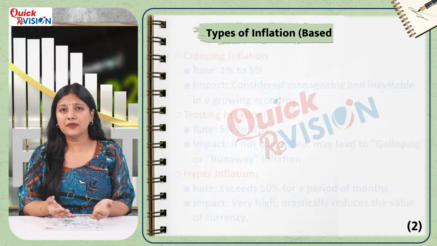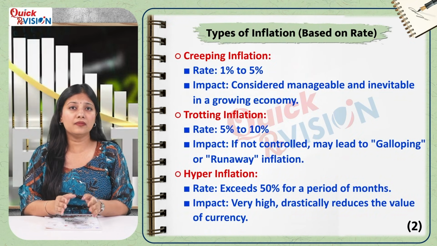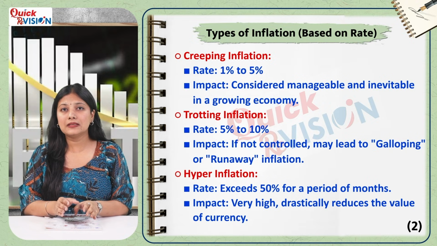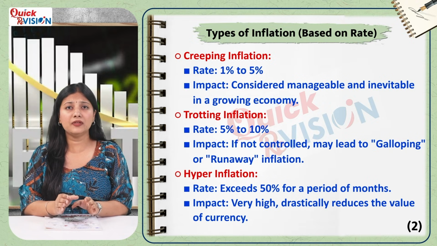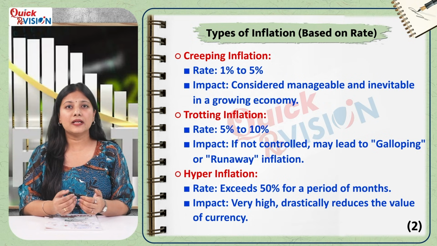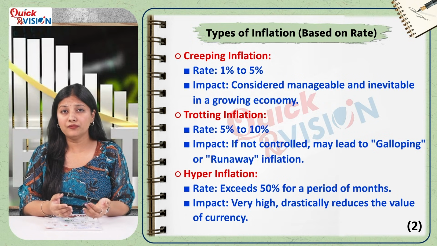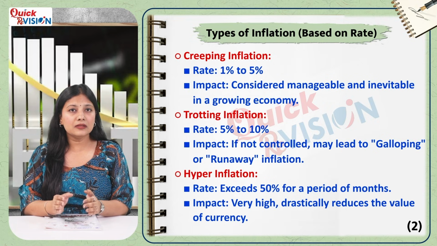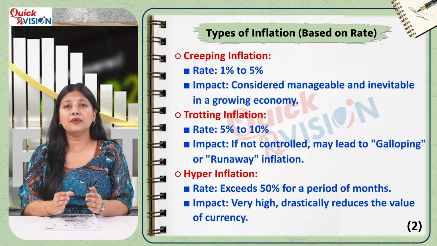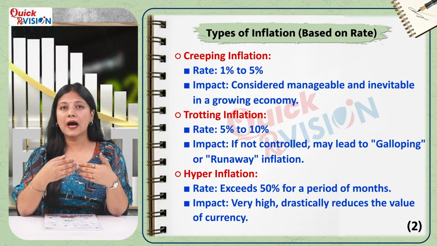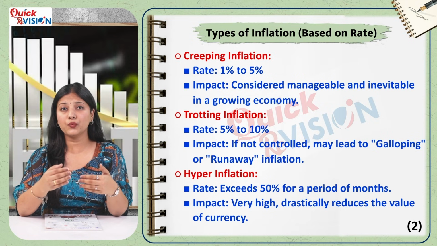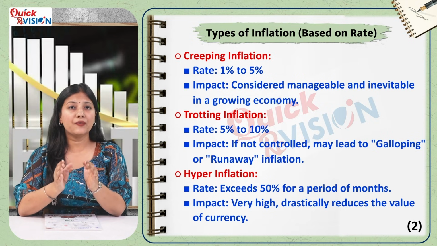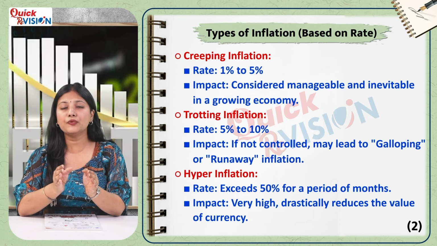We can also classify inflation based on its rate or severity. Creeping inflation, which ranges between 1 to 5%, is considered manageable and even inevitable for a growing economy. Next comes trotting inflation between 5 to 10%, a warning zone that, if left unchecked, can turn into galloping or even runaway inflation. Finally, hyperinflation, an extreme situation where the inflation rate exceeds 50% for several months, drastically reduces the value of a country's currency.